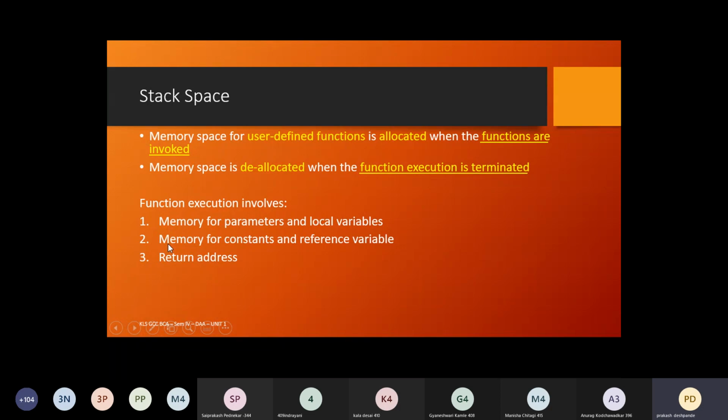For an example, if I want to give you an example here about the stack space, let me take an example. Two minutes, I'm just opening a file.